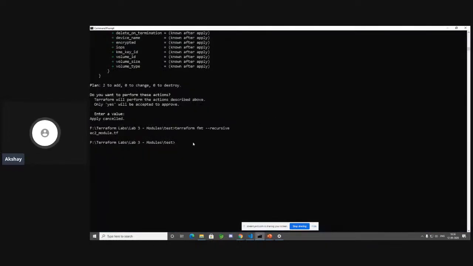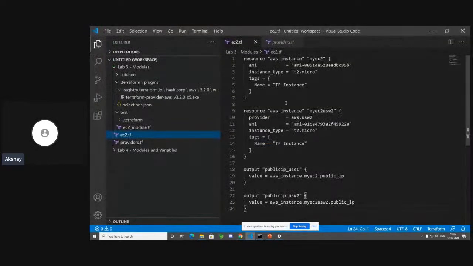Since we are in the test folder, let's go one folder back. Let's do terraform fmt hyphen hyphen recursive. It did both of these files. Which means now we have these equal signs aligning in the right way, which is pretty cool. So that's what you do for readability.